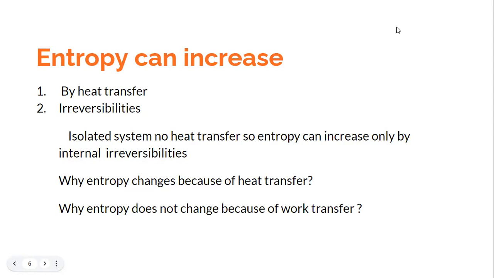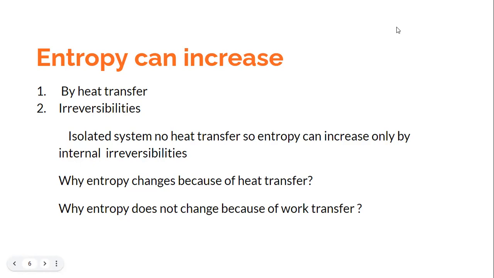Okay, so what comes to our mind is why entropy is changing because of heat transfer. Then why is it changing during the irreversibilities, and whether the entropy would change or not if there is simply a work transfer. So these practical questions would pop in our mind as to whether the entropy change has anything to do with the heat transfer, and if so, why.